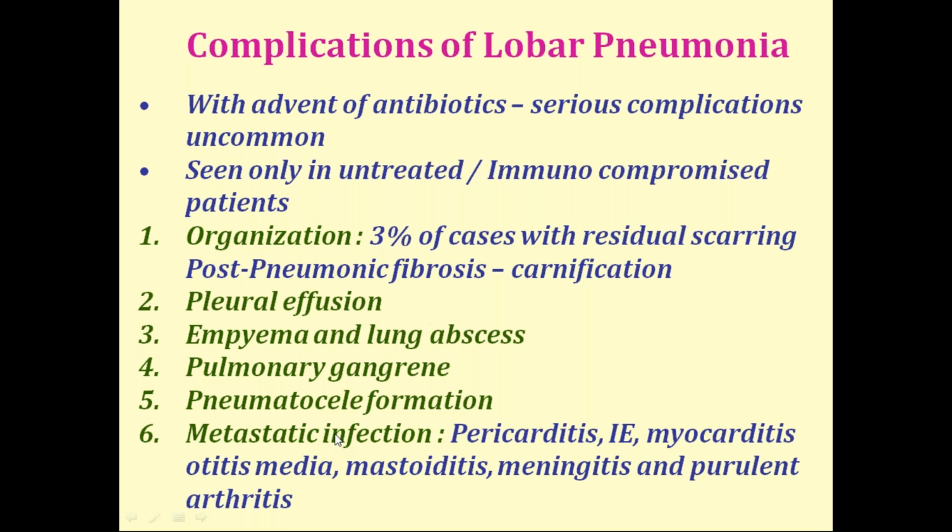Sometimes gangrene, pneumatocele formation, and metastatic infection occur. What is this metastatic infection? The infection in the lung spreads, causing pericarditis, myocarditis, or meningitis.